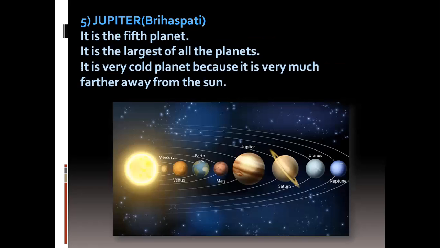So our fifth one is Jupiter. Brihaspati, it is called in Hindi. It is the fifth planet. It is the largest of all the planets. It is a very cold planet because it is very far away from the Earth, away from the sun. So why is it called cold, children? Because it is far away from the sun. You can see the picture.